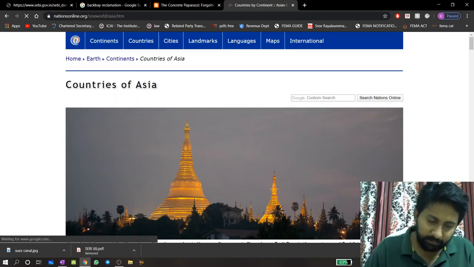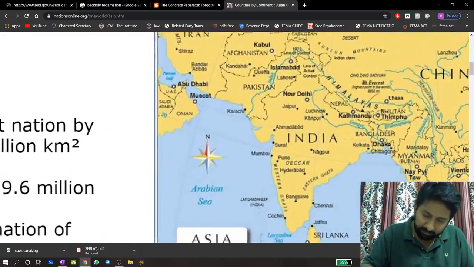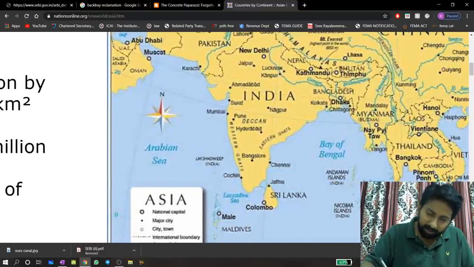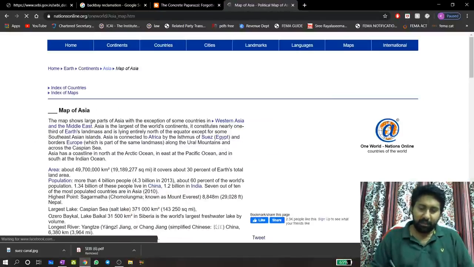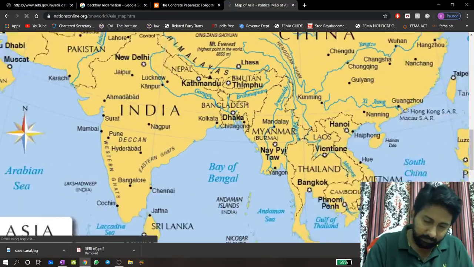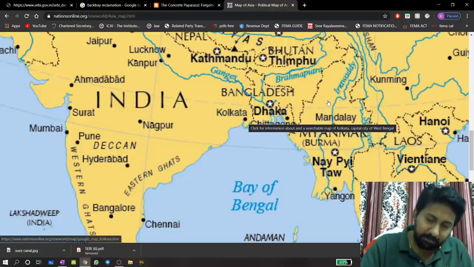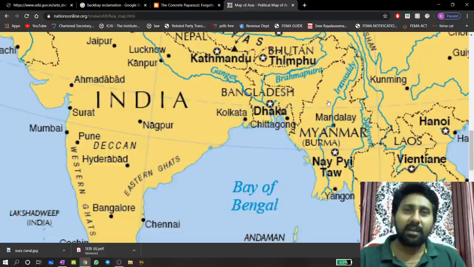If you can observe clearly, here it is Calcutta. This is the way. They used to come all the way and touch this particular place called Kolkata. Now it is Kolkata. At that point of time they called it Calcutta.